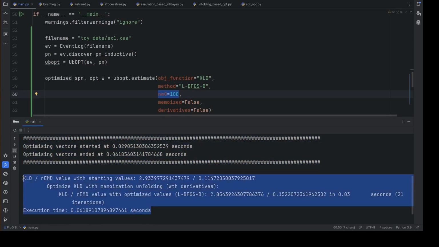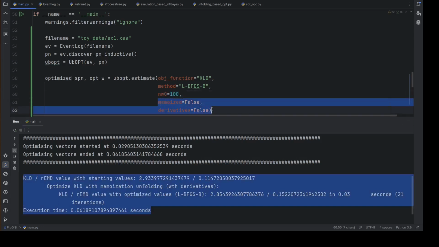When launching the procedure, you can also select which version of the unfolding algorithm to use, the MIMOAS version or the standard one, and whether you want the procedure to compute the first order derivative of the Kullback-Leibler divergence.